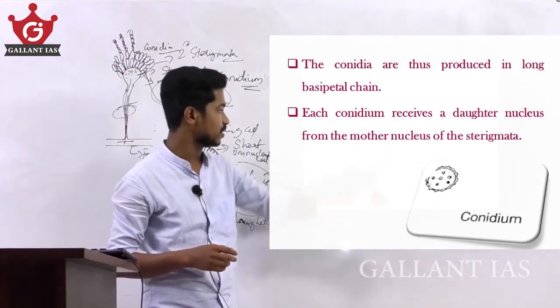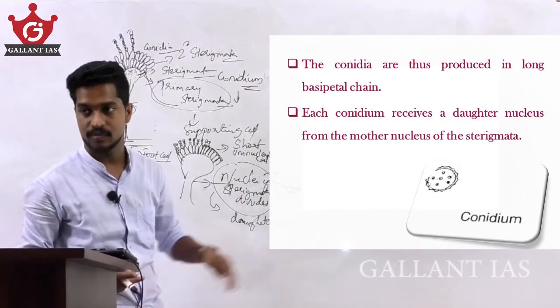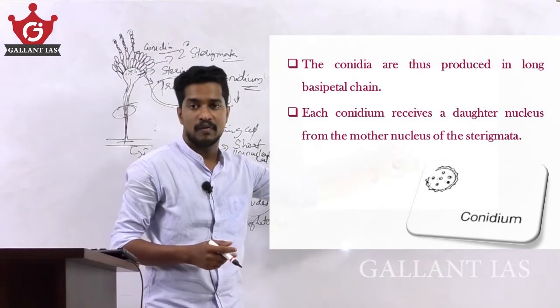Each conidium receives a daughter nucleus from the mother nucleus of the sterigmata.